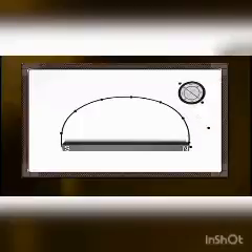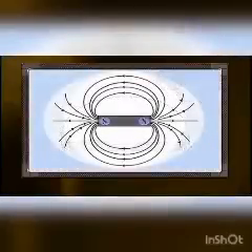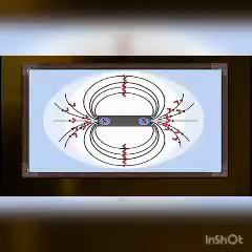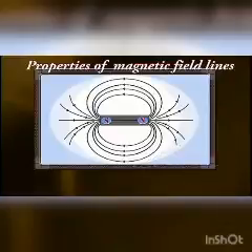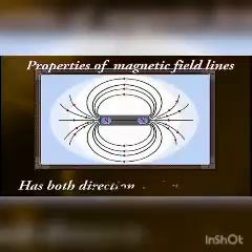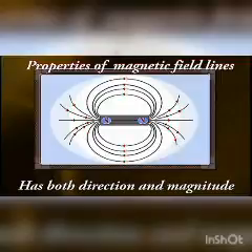Repeat the procedure for drawing many lines like this one. These lines that we have obtained represent the magnetic field. An arrow mark pointing from the north pole to the south pole indicates the direction of each magnetic field line. Let us now discuss the various properties of magnetic field lines. A magnetic field line has both direction and magnitude and is thus a vector quantity.